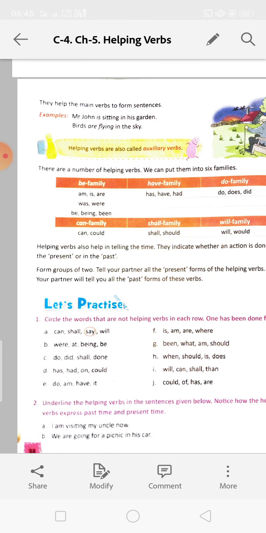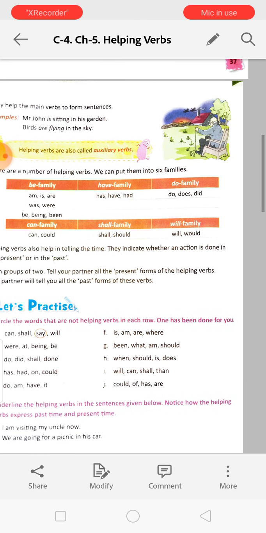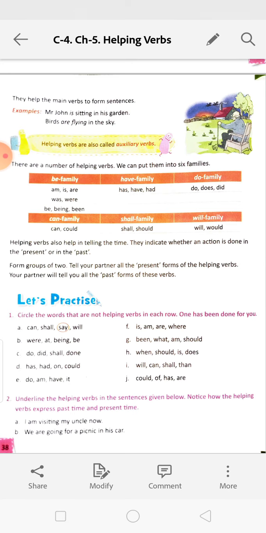From two groups of two, tell your partner. This one you do not have to do now.